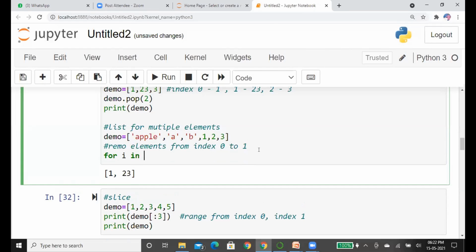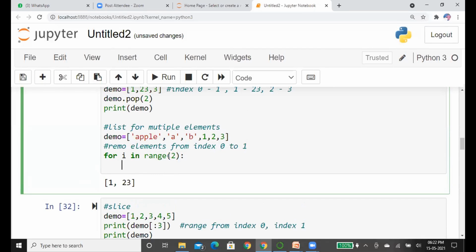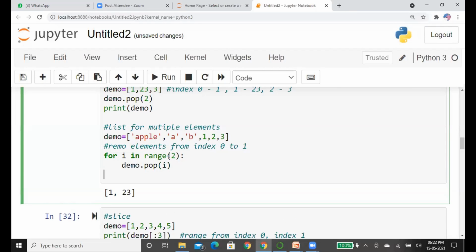For i in range, from which range, which elements I want to remove, from 0 to 1. So I'm going to specify the range 1, so it starts from 0 and it ends with, I'm going to specify, 2. Then demo dot pop i. Now we are going to print this list.